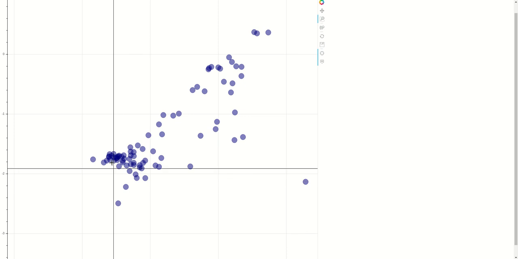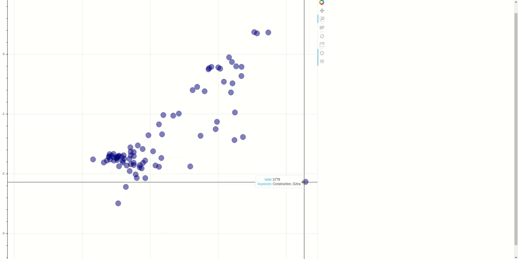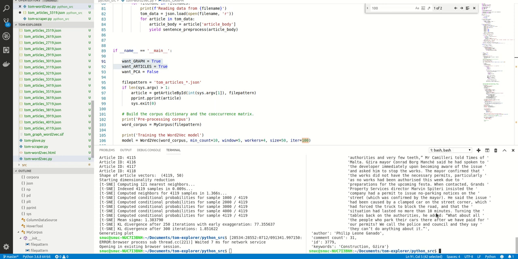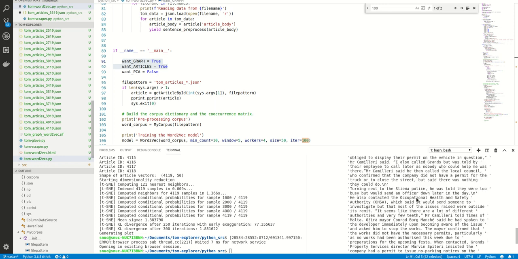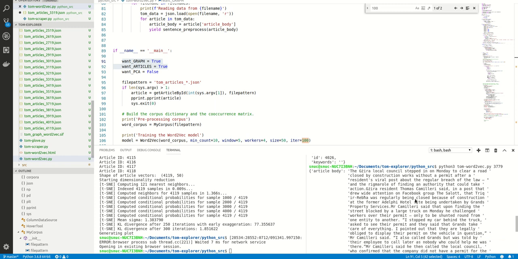It is not very close to any of the other points. So you would grab the label 3779, stick it into that script, see what it's about, and see why exactly it is different.